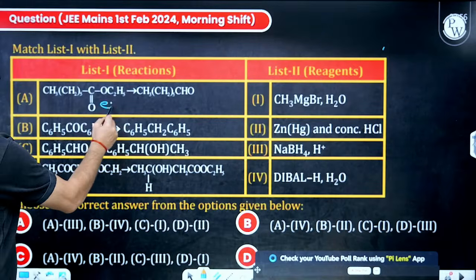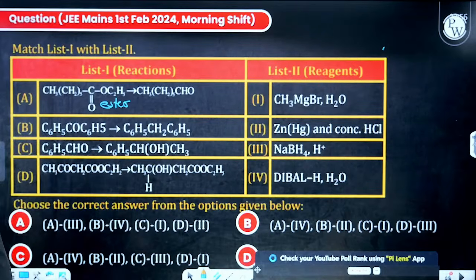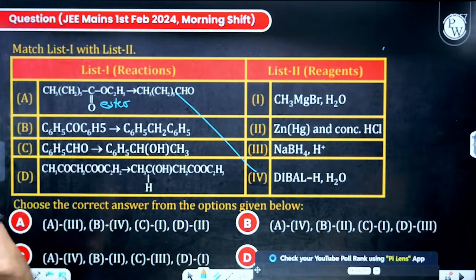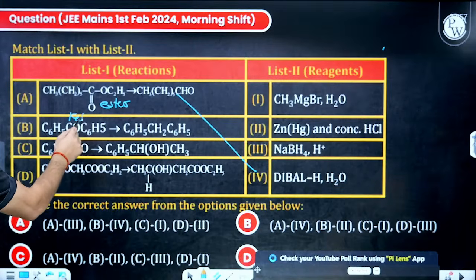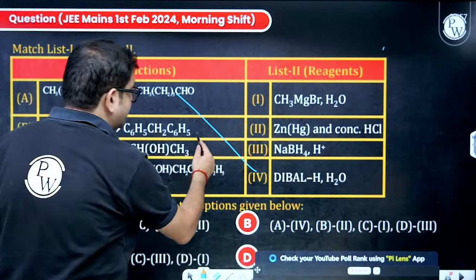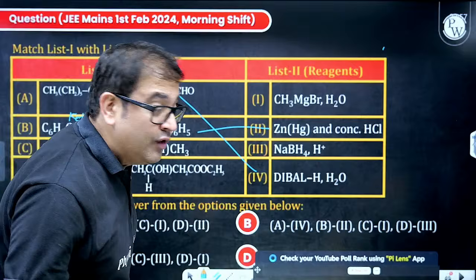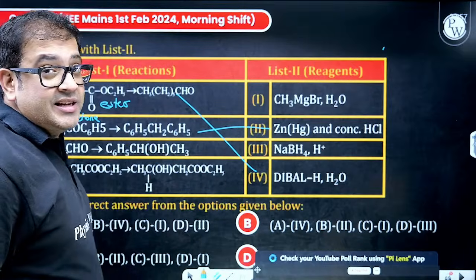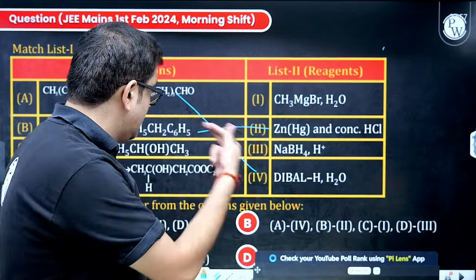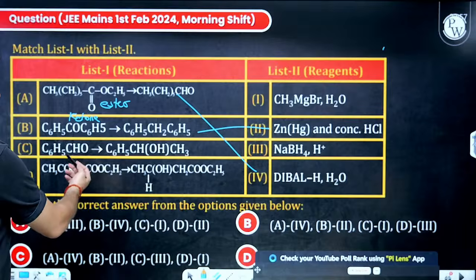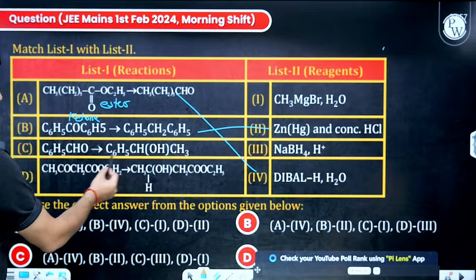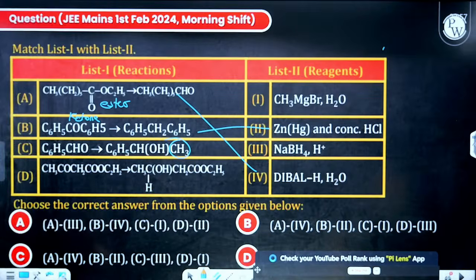Sir, this is ester turning to aldehyde. So ester can turn to aldehyde with DIBAL-H. So this is again ketone turning to an alkane. That means I need a reducing agent. That means this will be Clemmensen or either Wolff-Kishner. Because Wolff-Kishner is hydrazine in basic medium followed by boiling in ethylene glycol, not given. So this only. Sir, aldehyde getting reduced to alcohol. That means okay, carbon is also increasing. So CH3 is getting added. Okay. So I need Grignard reagent.